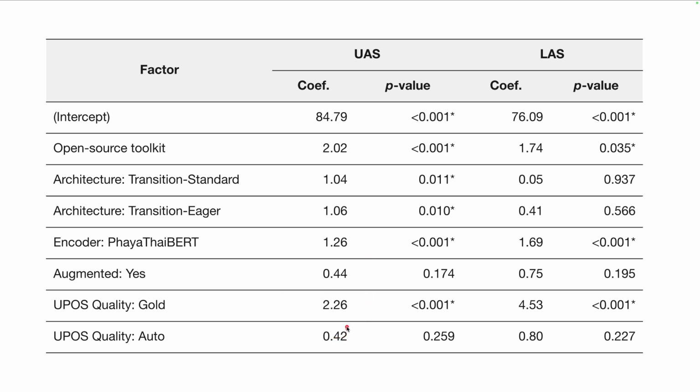One of the most interesting things here is that if you use no part of speech, it's almost the same as using an automatic part of speech tagger. So that means if we can get a really good part of speech tagger, we can get a performance gain. But as of now, we don't get anything from using a part of speech tagger that is not from the gold standard data.